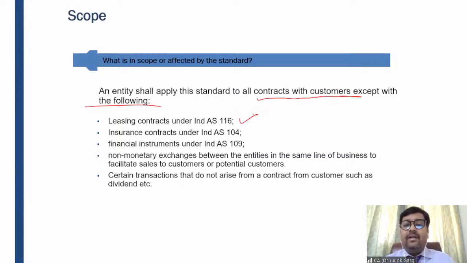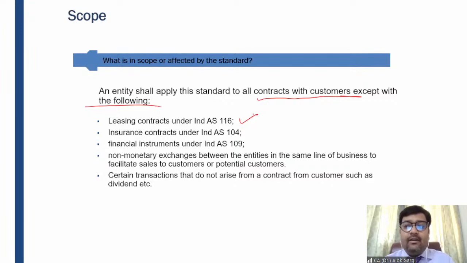Insurance contracts fall under Ind AS 104. I am HDFC Life Insurance Company Limited, earning insurance income, policy income from my policyholders. That insurance income has to be accounted as per Ind AS 104, which is a standard on insurance contracts.